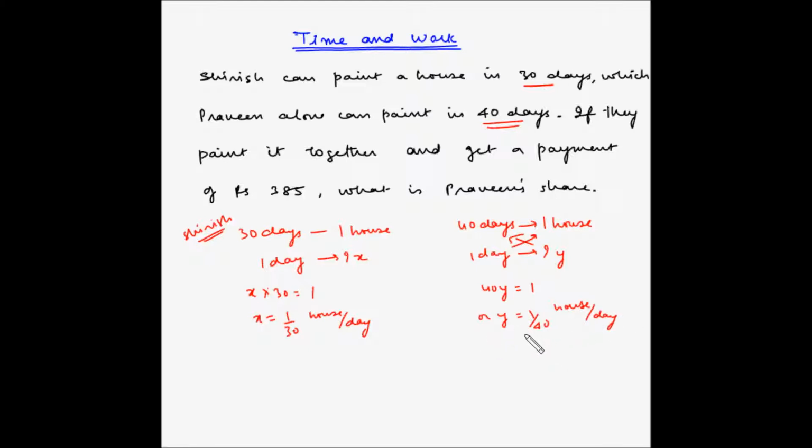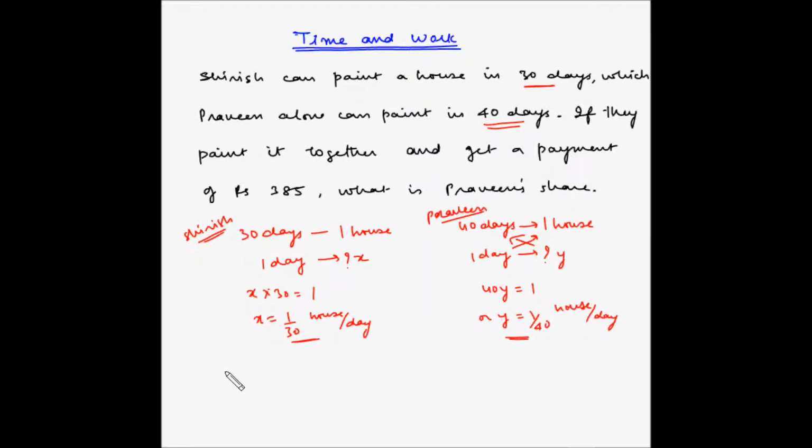So if you divide the house into 40 parts, then Praveen can complete one part out of 40 in a day, whereas Shirish can do one part out of 30 parts of the house in a day. So let's further understand this to have clarity. If there were 30 parts of a house, Shirish would complete one part in a day, whereas if we divided the house into 40 parts, Praveen can complete one part out of those 40 parts in a day.